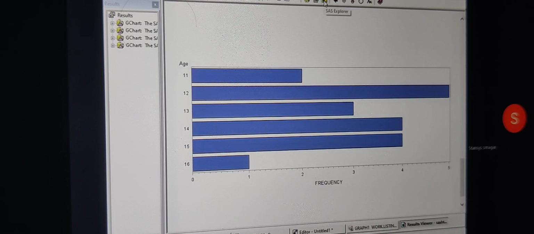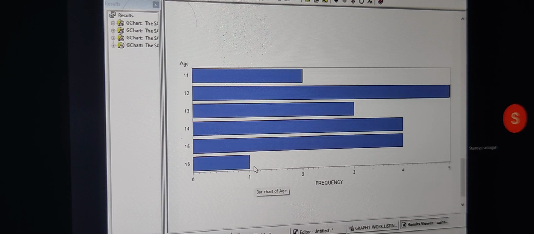Now can you see how many bars we have now? 6 bars. Now can you tell me how many 11 year students we have? 2. How many 12 years do we have? 5. 13, how many students do we have? 3. And 14 and 15, how many students do we have? 4. And 16 years we have only 1 student. So by default, we are going to have a frequency chart.